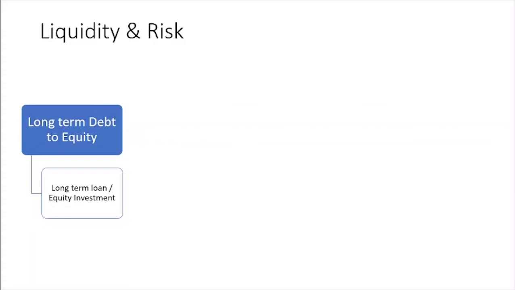For both Lenovo and Xiaomi it was half. Samsung equity was more, debt was less, and Lenovo equity was less and debt was more. So which company has a higher risk? If tomorrow the company is Lenovo, it is a higher risk, right? Because they are investing very little of their own money.